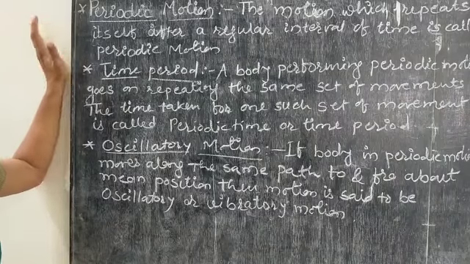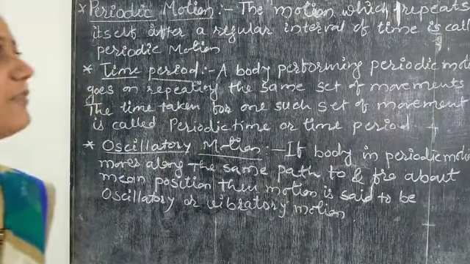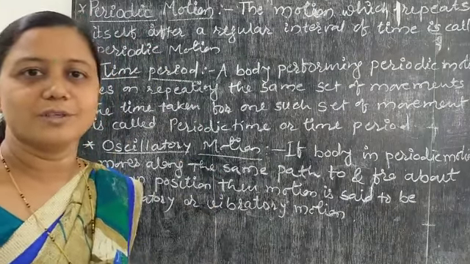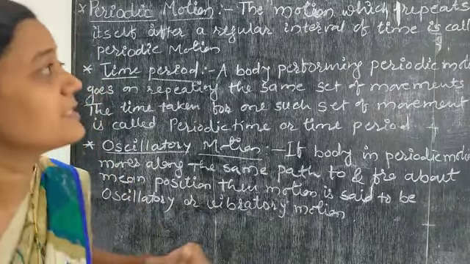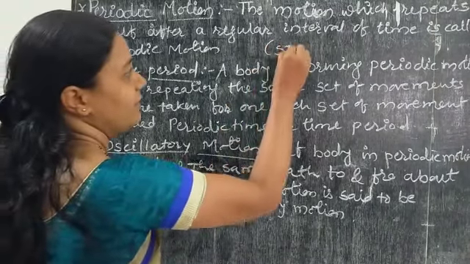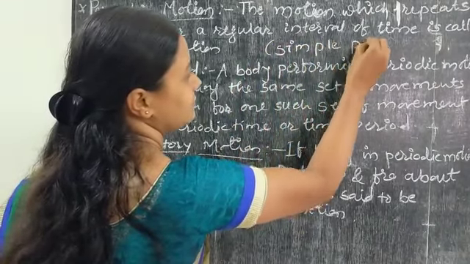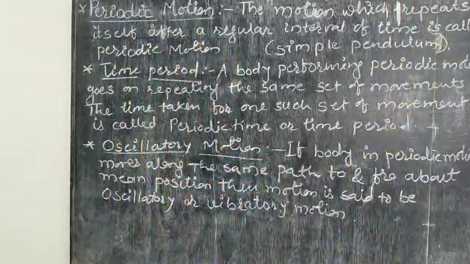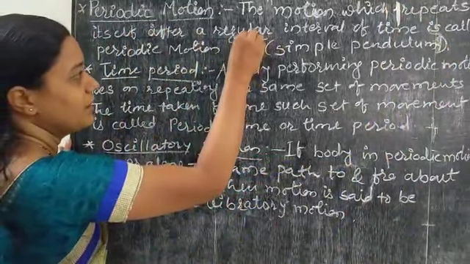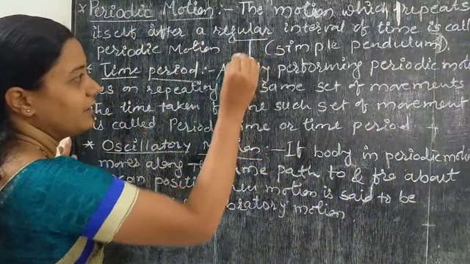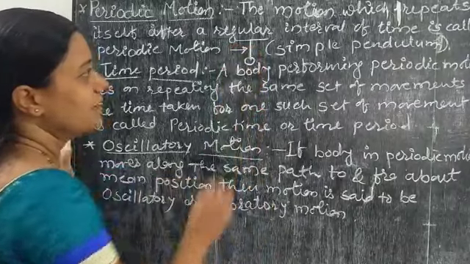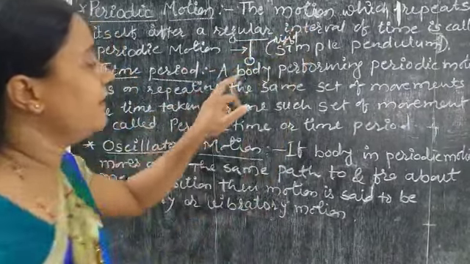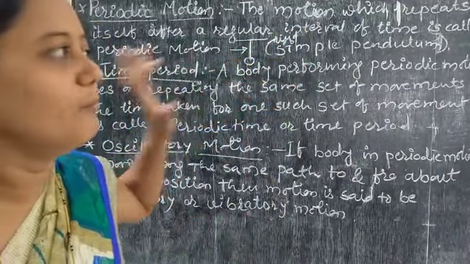What is periodic motion? The motion which repeats itself after a regular interval of time is called periodic motion. For example, if we see the simple pendulum, what happens in a simple pendulum? There is a mean position, and a bob is attached to one end of the string. One end of the string is attached to a rigid support and the other end of the string is attached to the bob.